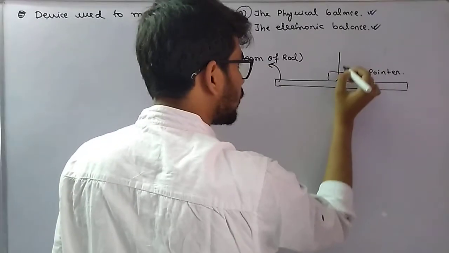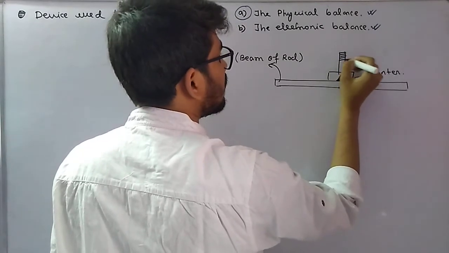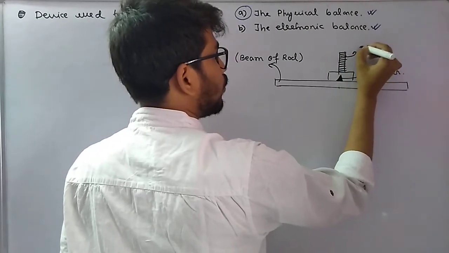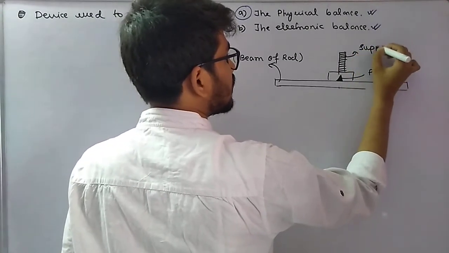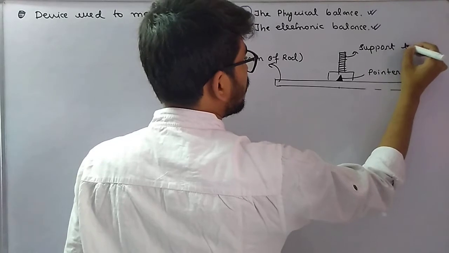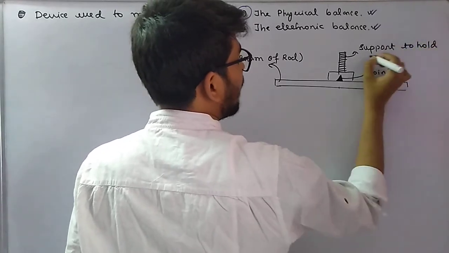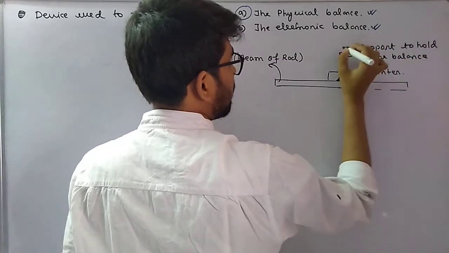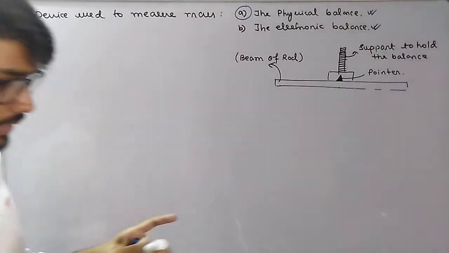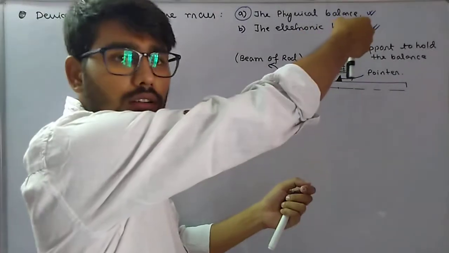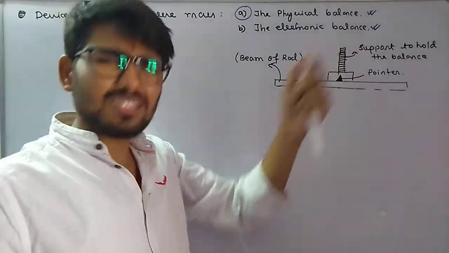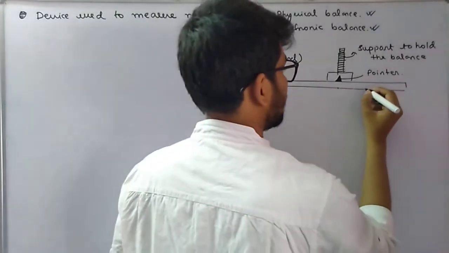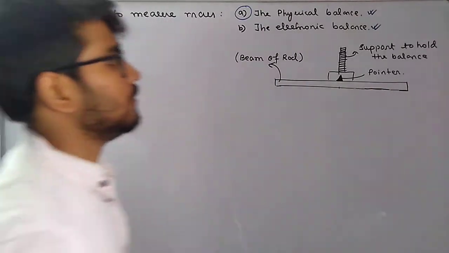And then over here, suppose this is the fixed support. This is the support to hold the balance. It's something like this, and you hold it. You can see the handle given so that you can just hold the balance together. Fine, so this is clear now.